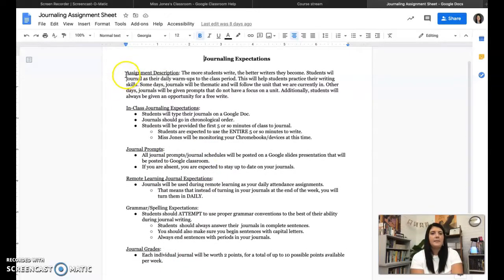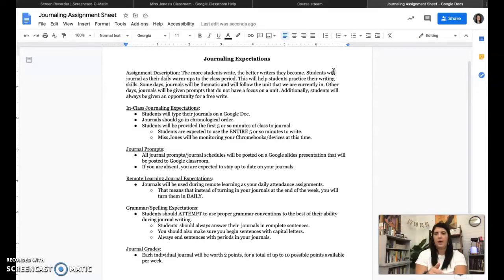Okay, assignment description: the more students write, the better writers they will become. Students will journal as their daily warm-ups to the class period. This applies to all sections of English 1 and all sections of honors. This will help students practice their writing skills. Some days journals will be thematic and follow the unit that we are currently in. Other days you will be given prompts that don't focus on a unit. And then you will also have an option for a free write.